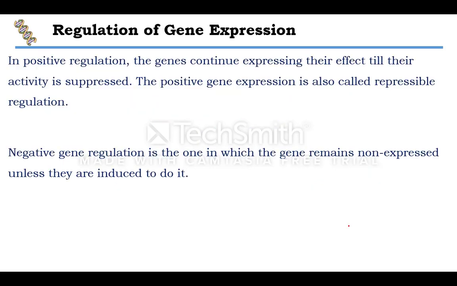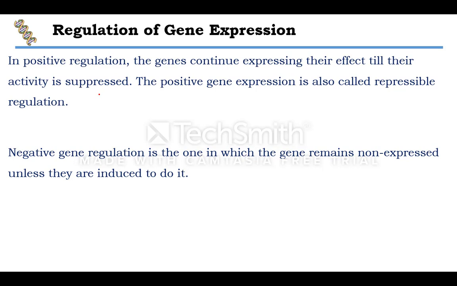Okay. Now you see in positive regulation, the genes continue expressing their effect till their activity is suppressed. In positive means the gene is expressing continuously, and there may be some kind of molecule, protein product that will interfere with its expression and stops its expression.